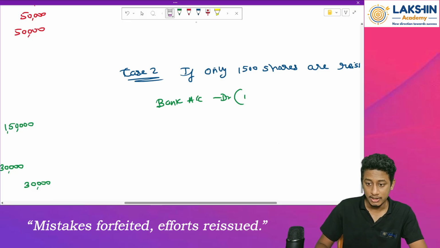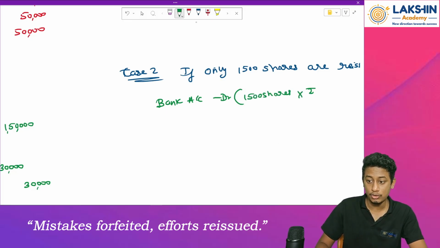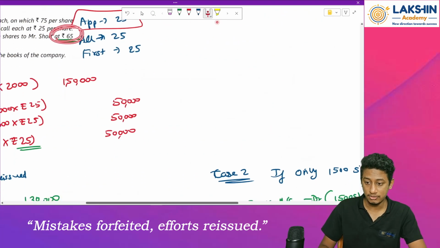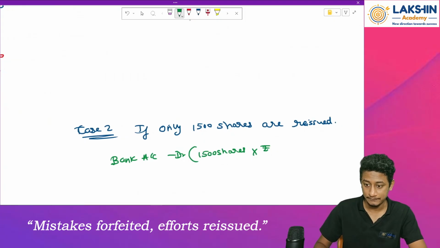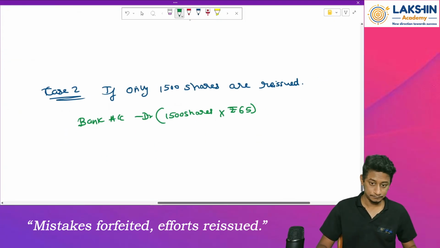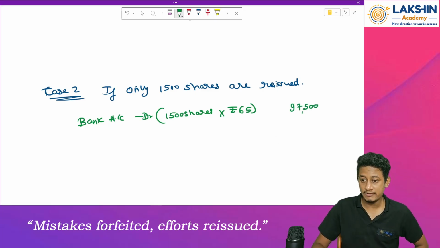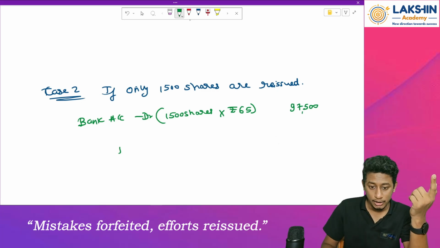This time 1500 shares into rupees, how much is the reissue value? Rupees 65 is the reissue value, right? So 1500 into 65 equals 97,500.